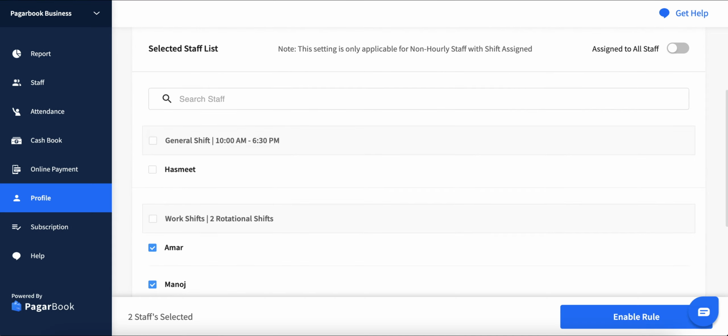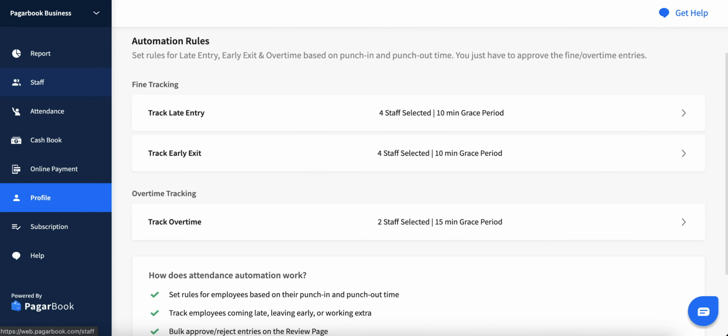If you want to set this rule for all the staff in your business, then turn on the Assign to All Staff option. Or if you want to set this rule for selective staff, then turn off the option and select the staff you want to set it for. Click on Enable Rule to save the rule and assign it to selected staff.